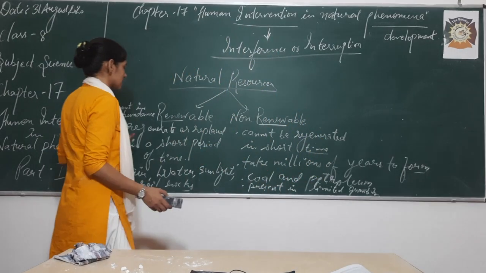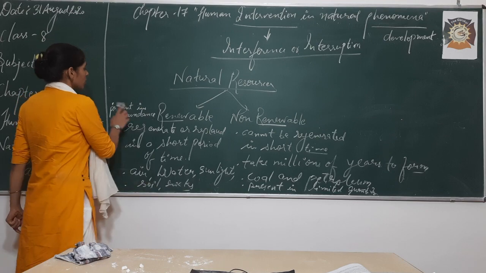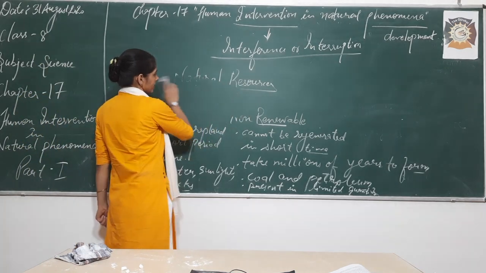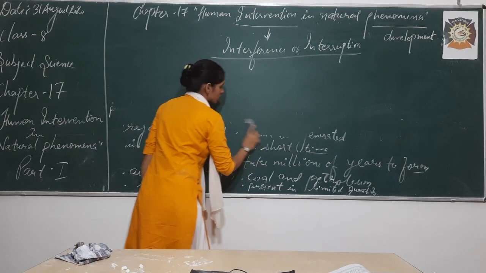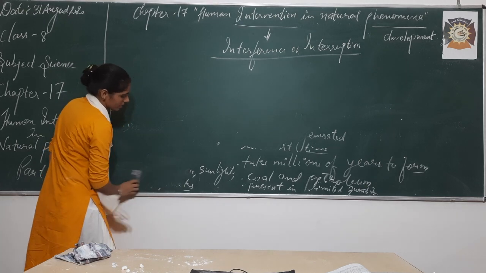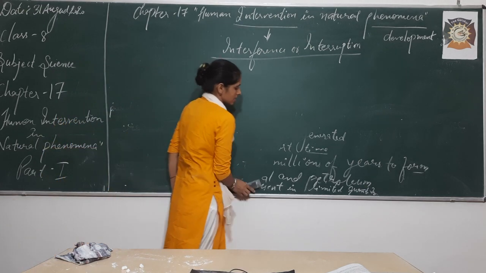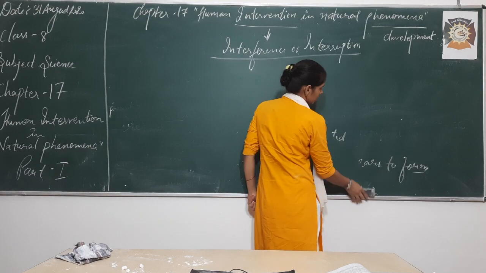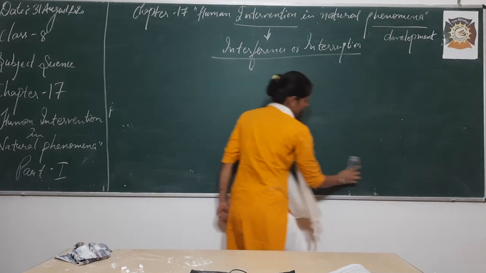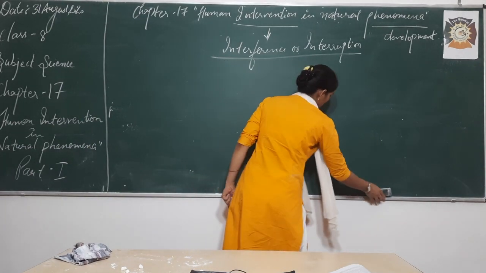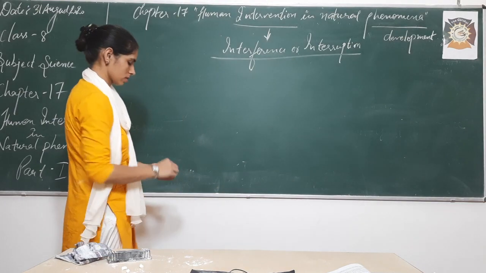Now next I'll discuss the uses of natural resources. These are the categories of natural resources. Now our next topic is to discuss their uses, meaning for what purpose we use natural resources.